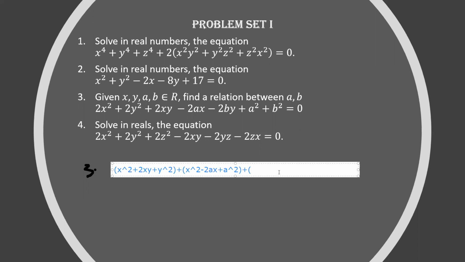Some expressions may come like x plus y by 3 plus 2 by z the whole square plus 3x plus 1 by y plus z the whole square. You will be given a very complicated expression related to inequalities, and they'll ask to find the maximum value of such a big expression, mostly in RMO, not in INMO.